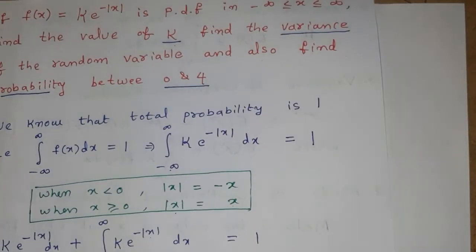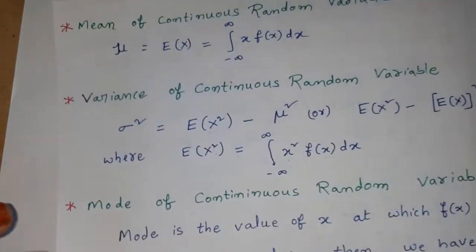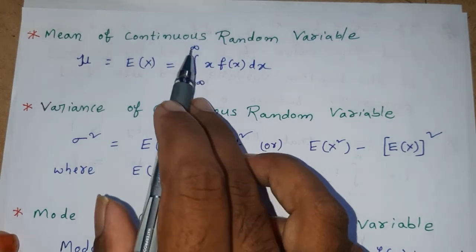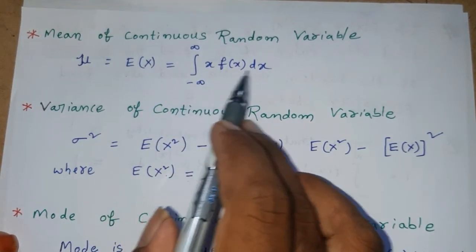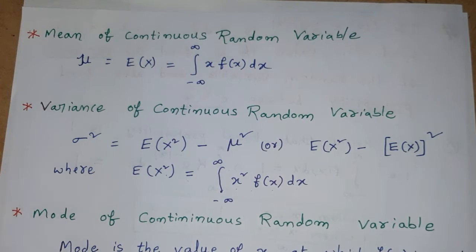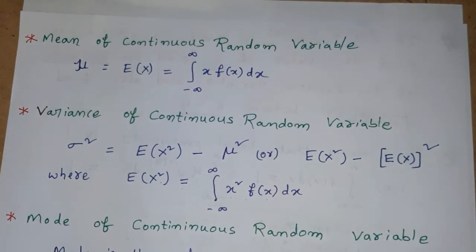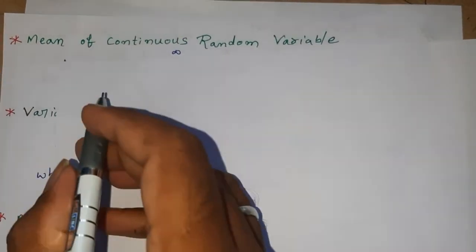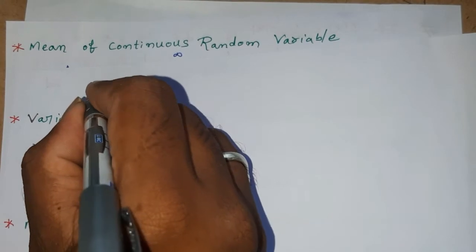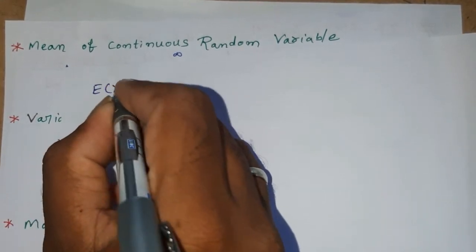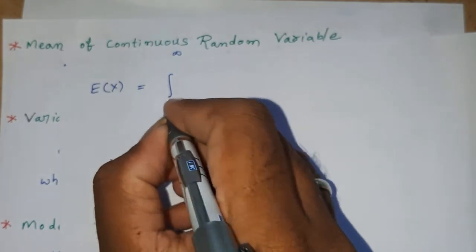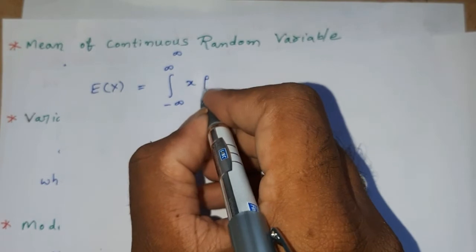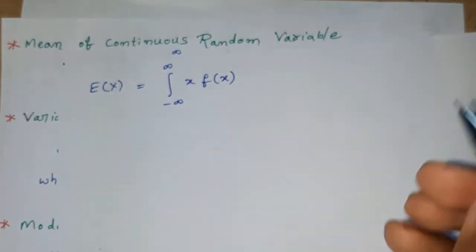E of x is given by integral with the limits minus infinity to infinity x into f of x dx.